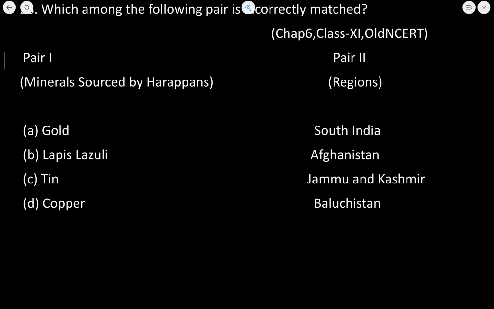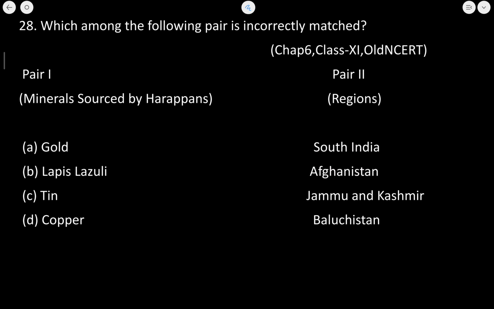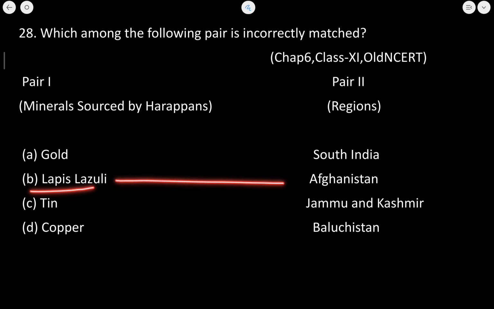Next is, what are the mineral sourced by the Harappans and the regions? Gold was brought from South India, absolutely correct, and it was brought from the area of Kolar mines, which is famous, and this area is in Karnataka. Now, यहाँ पे correctly नहीं है, incorrectly है, ये ध्यान रखना. Lapis lazuli was brought from Afghanistan, absolutely correct.